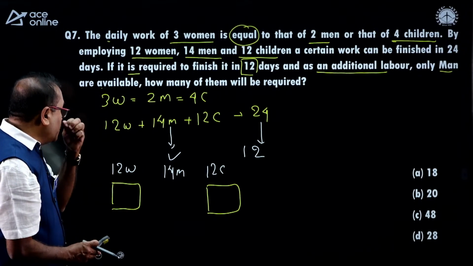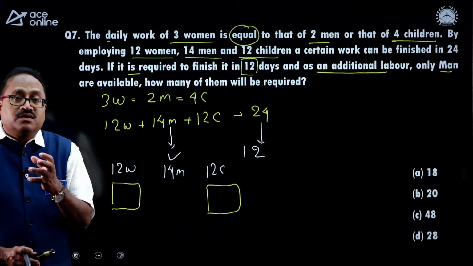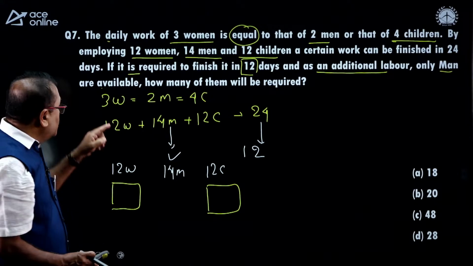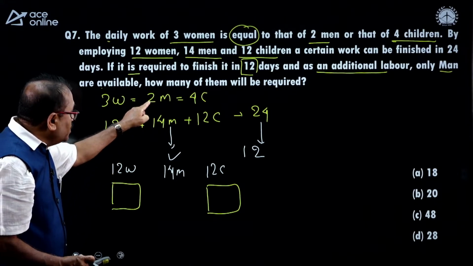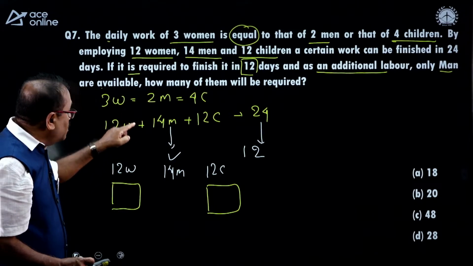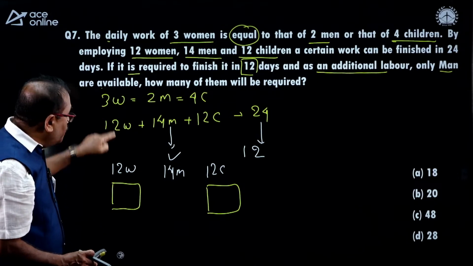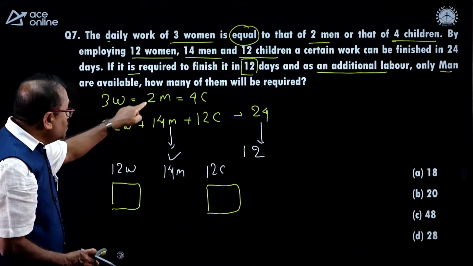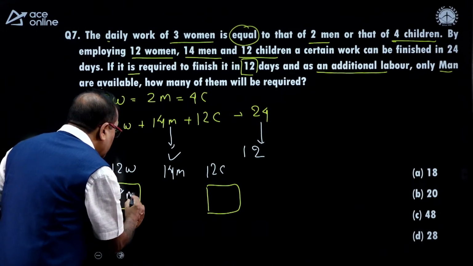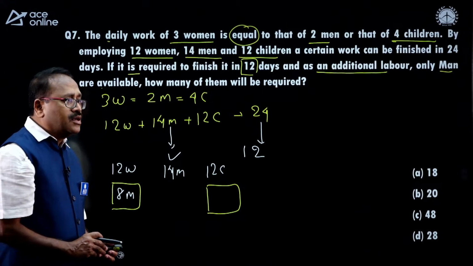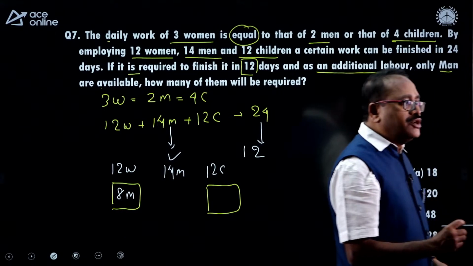What my requirement is, this 12 women, I need in terms of men. So 3 into 4 is 12, then 4 into 2. Look at this one, what is the relation between 3 and 4? 4 times of 3. So 4 times of 2 will be 8. So I need 8 men here. Anyone answered it? Pawan answered the question. One minute, one minute. He said 28.